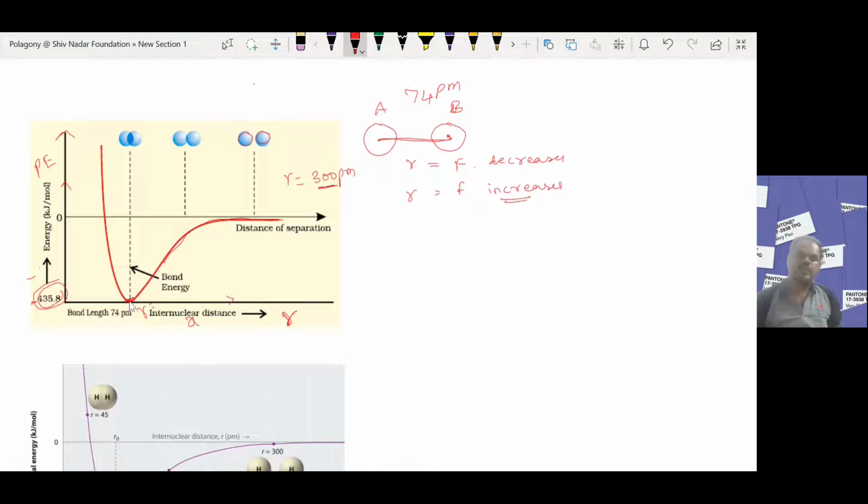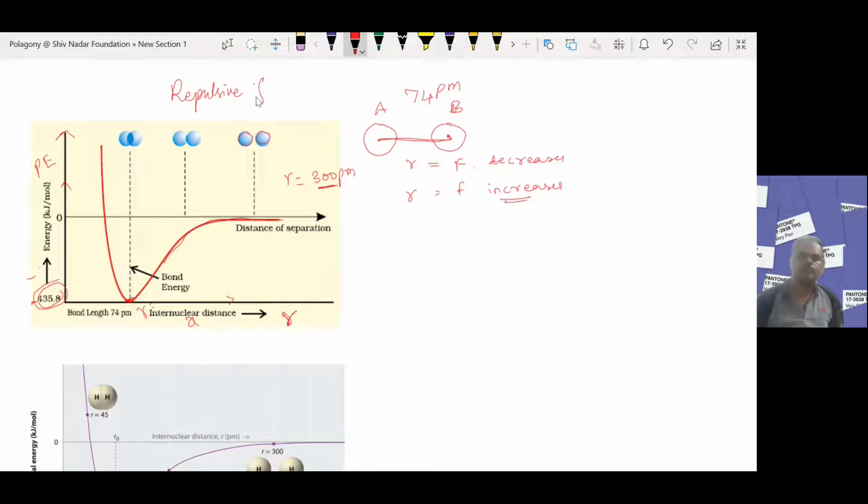And when the extent of overlap between the two hydrogen atoms increases, the nucleus of atom A and the nucleus of atom B start producing a repulsive force.